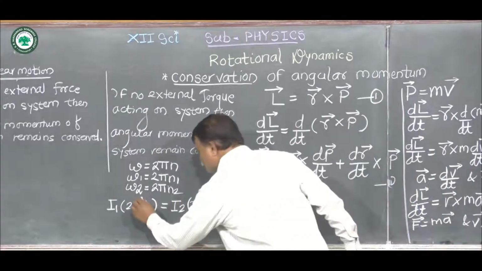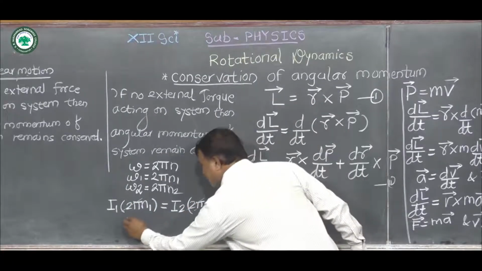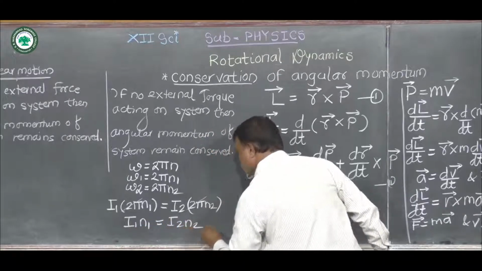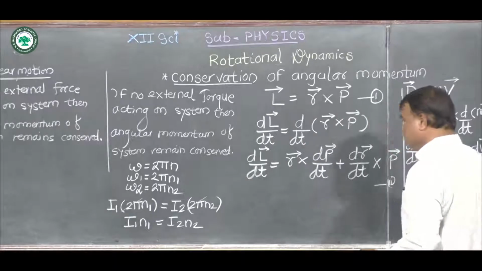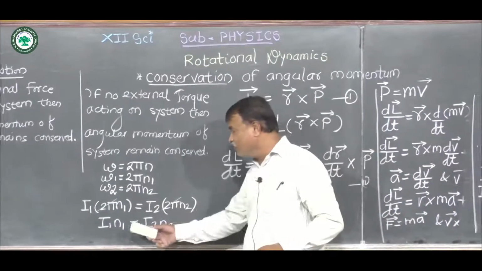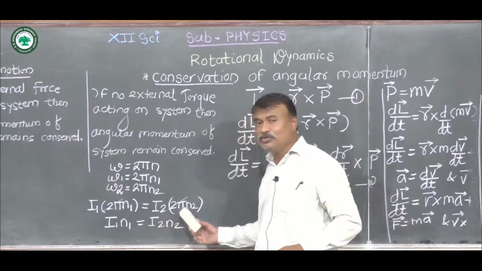Then the twice pi gets cancelled and we get a new relation, I1 n1 equal to I2 n2. So this is the final equation.